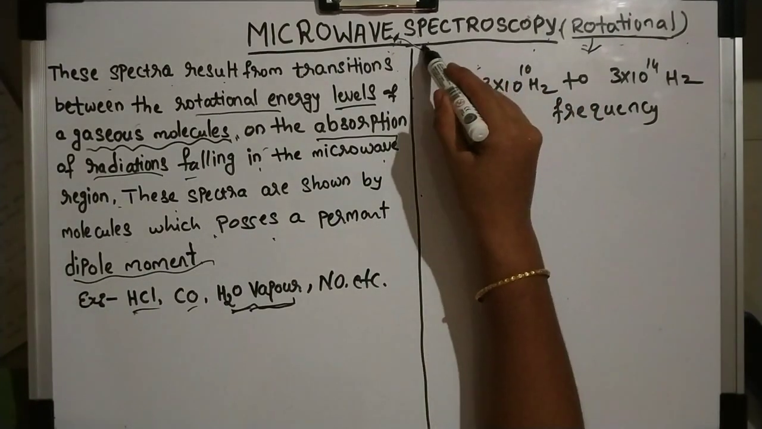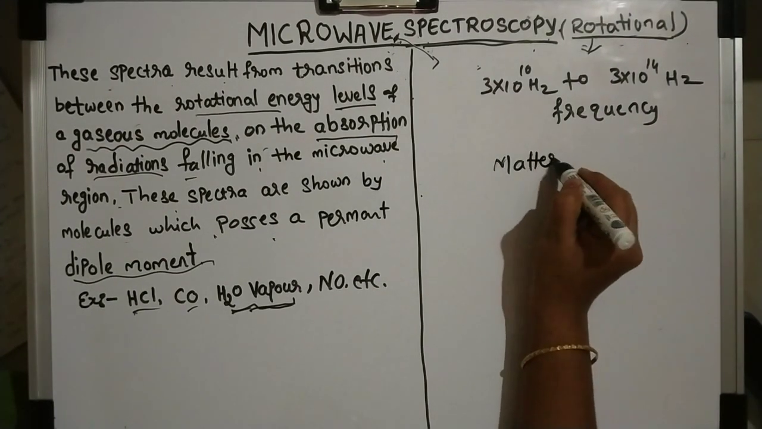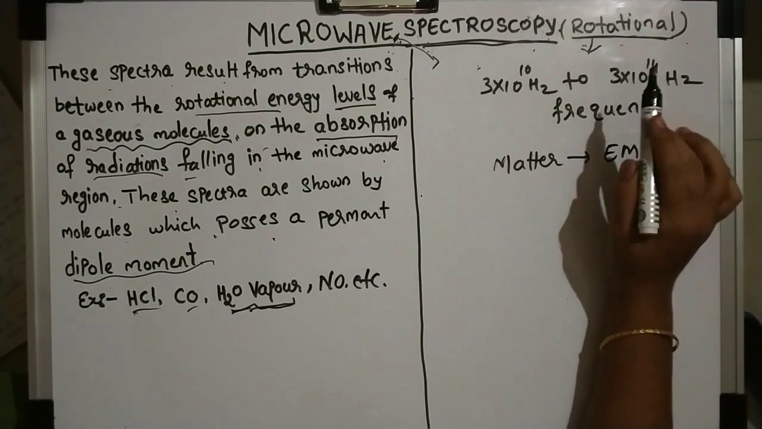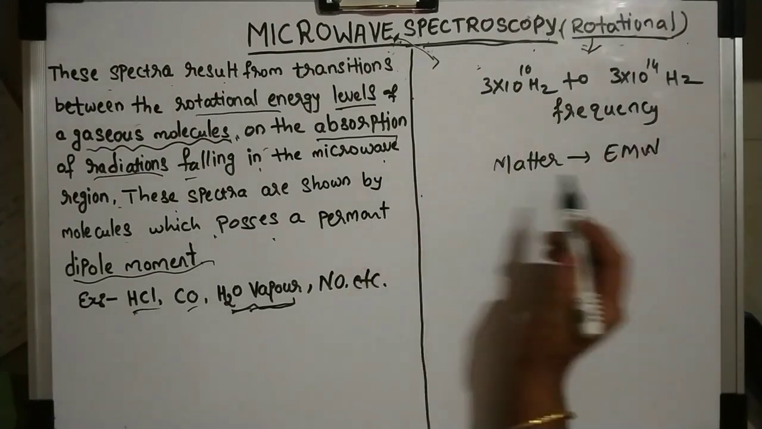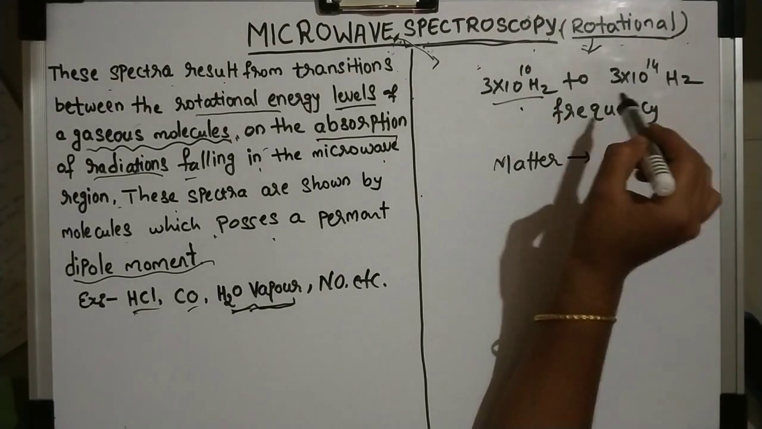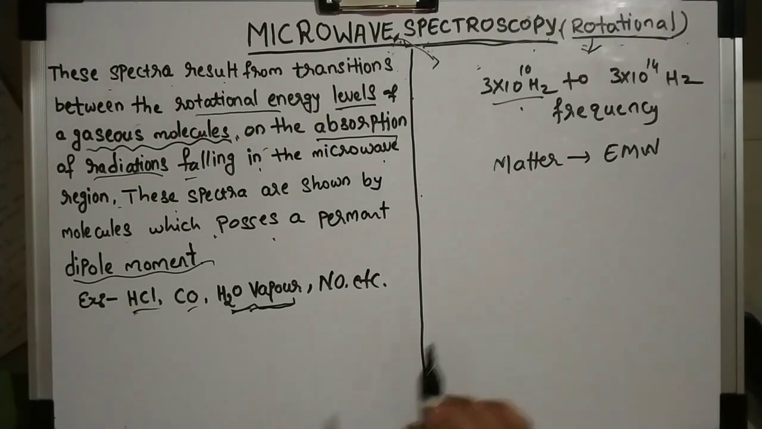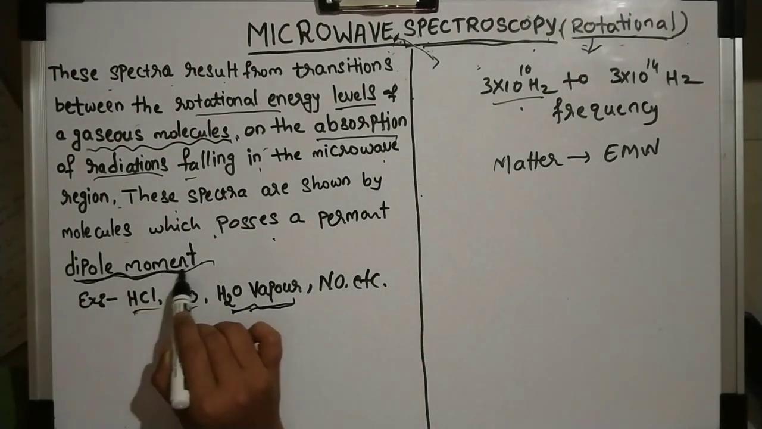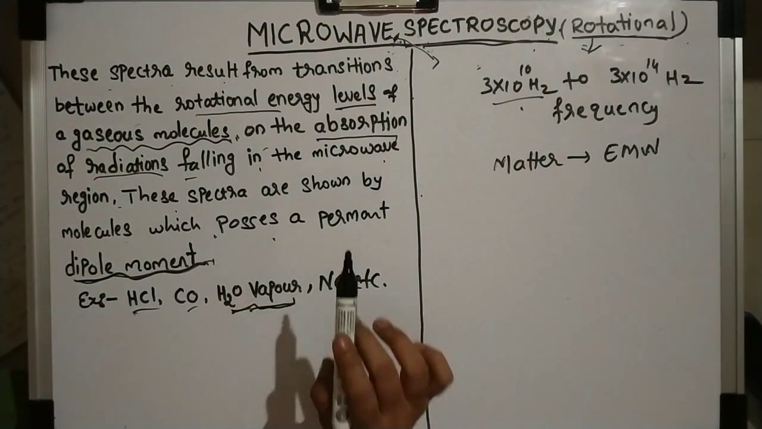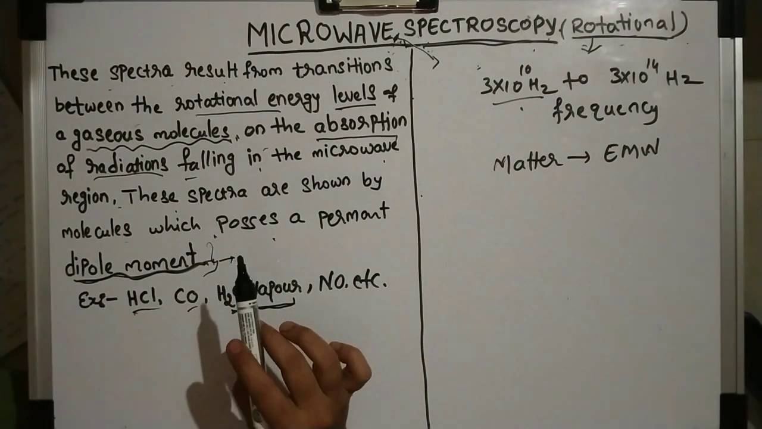Spectroscopy, in simple meaning, is the interaction between matter and electromagnetic waves, which we have already learned. We know the range of microwave spectroscopy in terms of frequency. To understand microwave frequency, you need to first know what a dipole moment is. You already know about it, but to discuss this chapter, I will just tell what a dipole moment is.